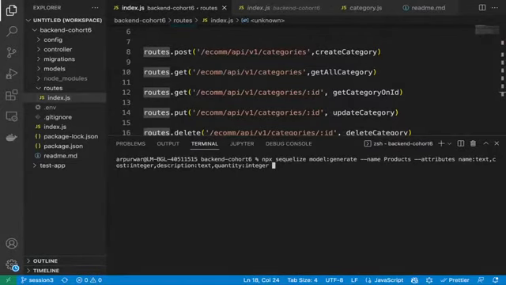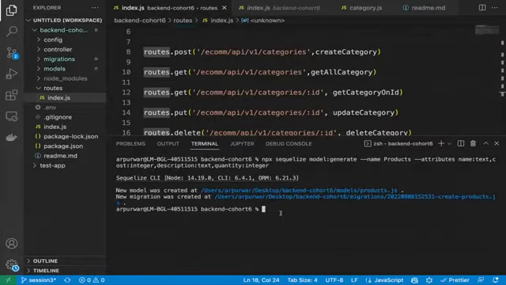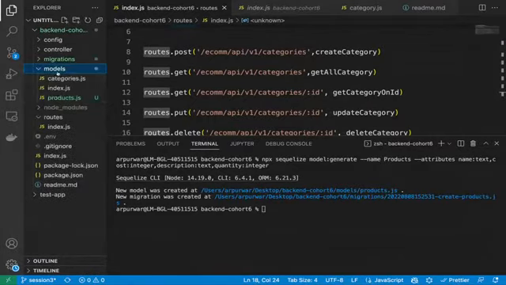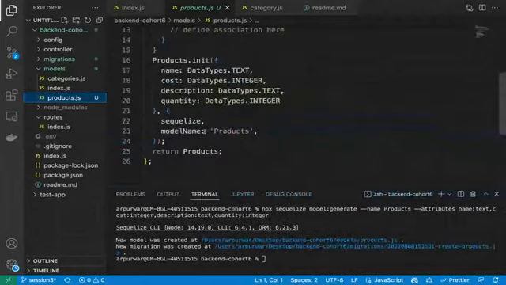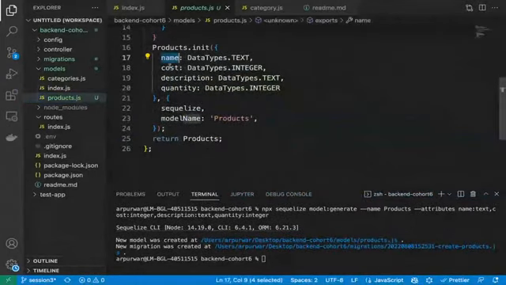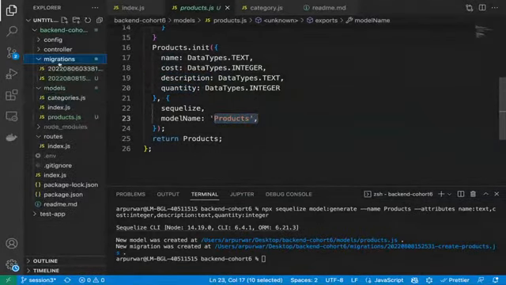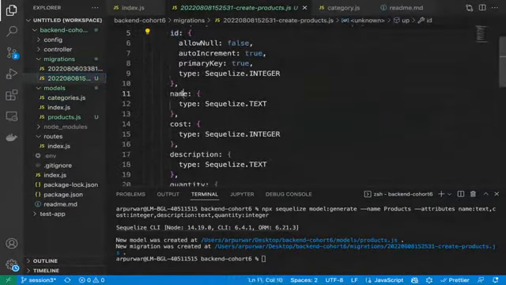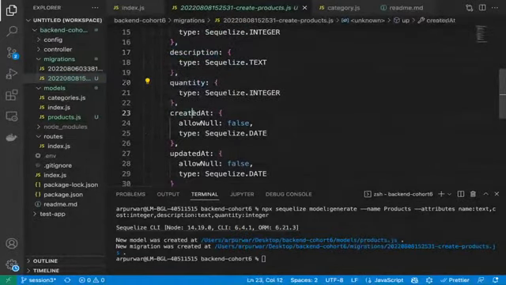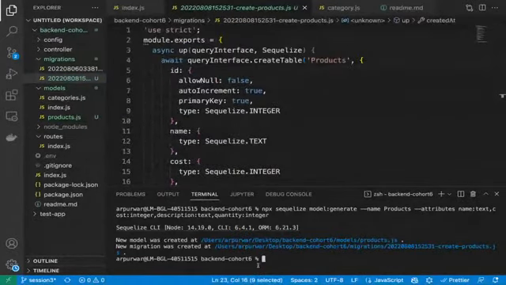Let me see now whether my syntax is correct or not. Let me run it. Okay, so my syntax is totally correct. You can see the new model has been created here, right? You can see all the properties: name, cost, description, quantity, and our table name, which is products. And we can see the migration also, where you will see id, name, cost, description, quantity, and createdAt, all those things, right?